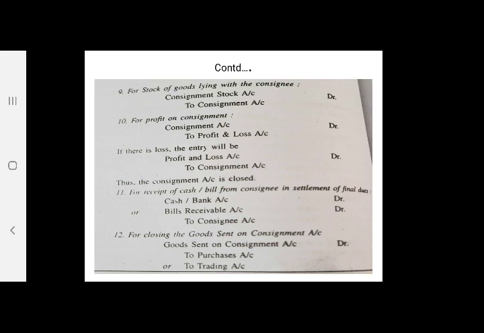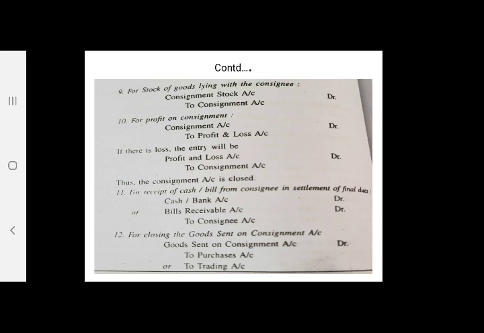So, if the consignee has settled final dues by way of cash or bill, then the entry will be cash or bank account debit or bills receivable account debit to consignee account. With this entry, the consignee's account gets closed.